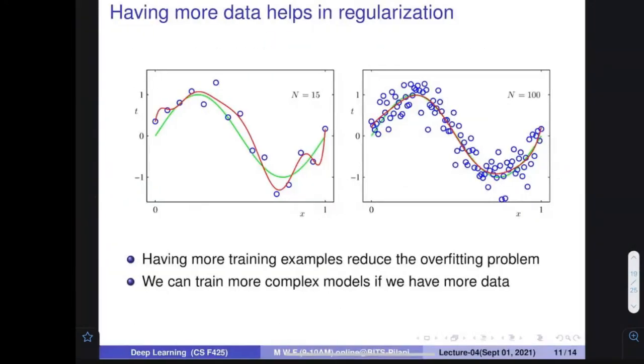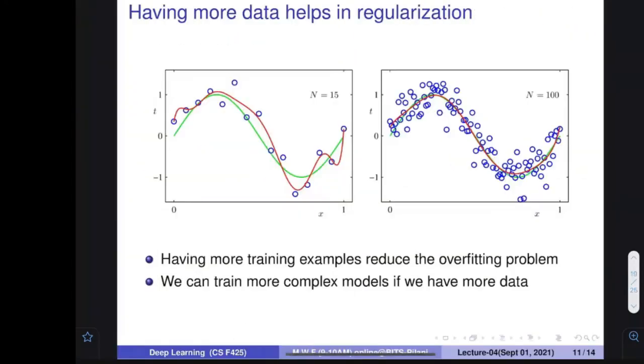The same thing is shown over here. You see that n was 15, 15 number of points were there. When you try to train on them, your system becomes this, the same model where m is equal to 9, as earlier.